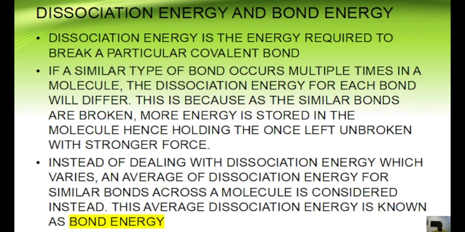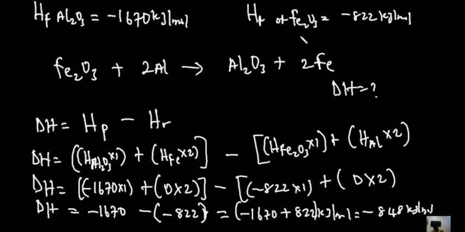Let me briefly highlight what we mean by this. If, for instance, I have carbon attached to hydrogen, I know that this is a covalent bond, so any energy required to break it is called dissociation energy. Now imagine you had this same carbon to hydrogen bond occurring four times, and let's say it takes 5 to break each one. The total energy taken in this system would be about 20.